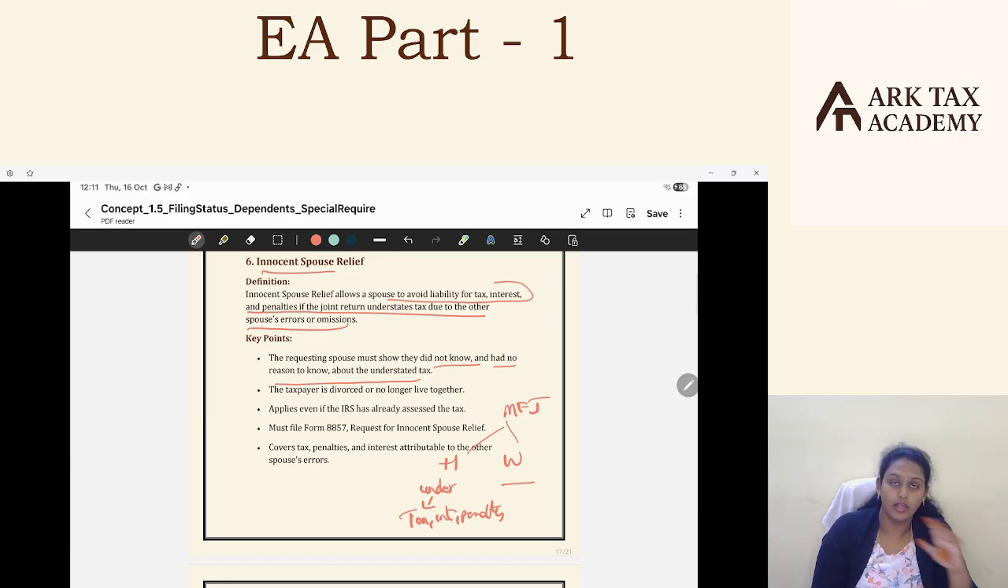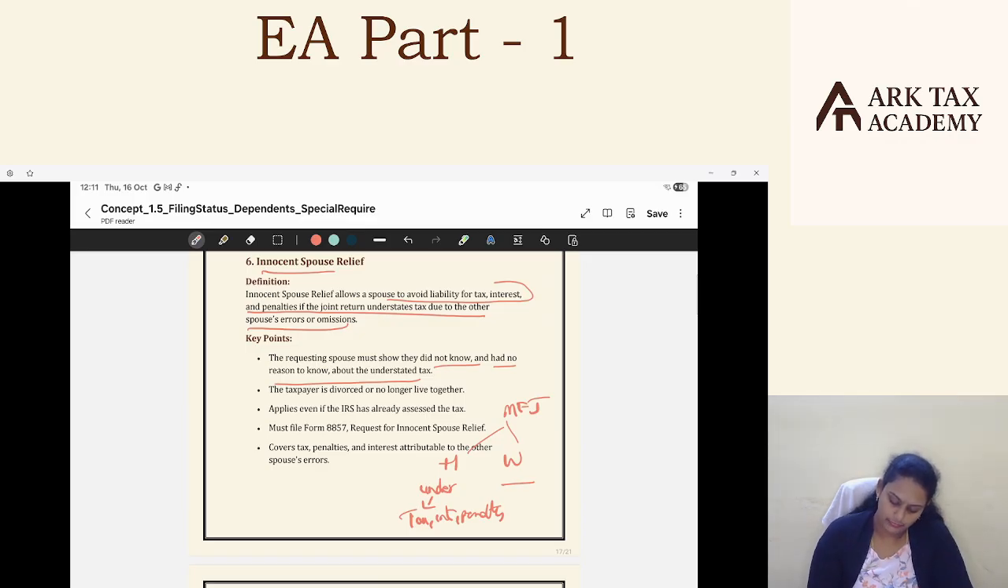I have no knowledge of this thing, I'm not aware of this. This is what the wife should prove. The other spouse should prove who's innocent. If even the spouse has a share in that, this relief will not be there. Totally, she or he should be innocent to go for this relief.